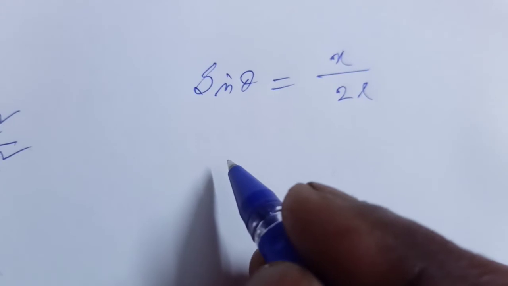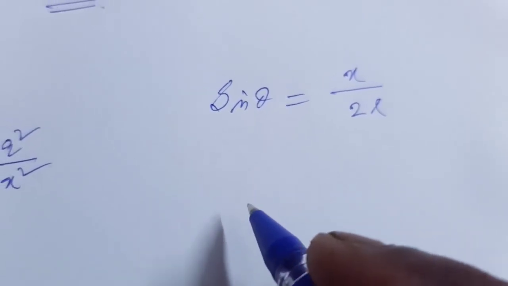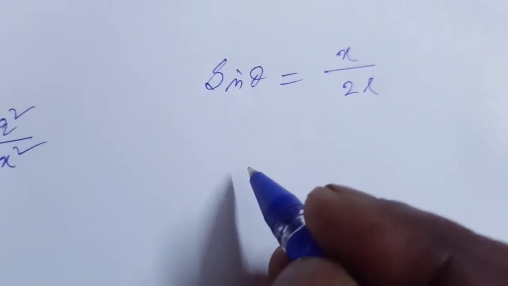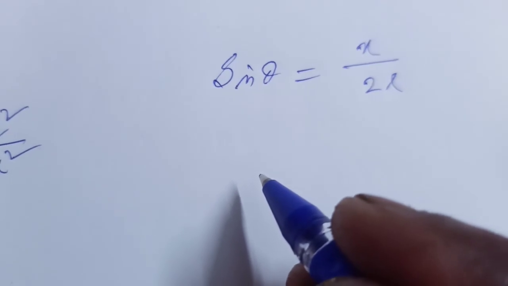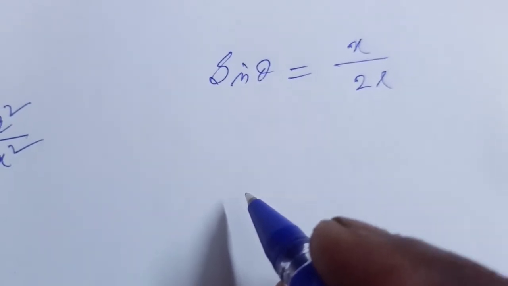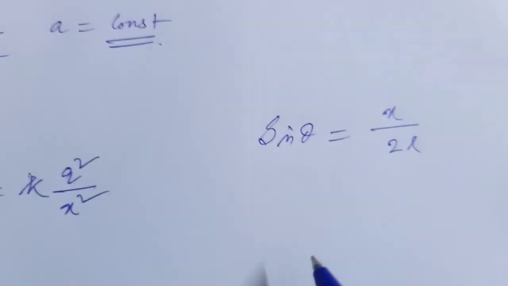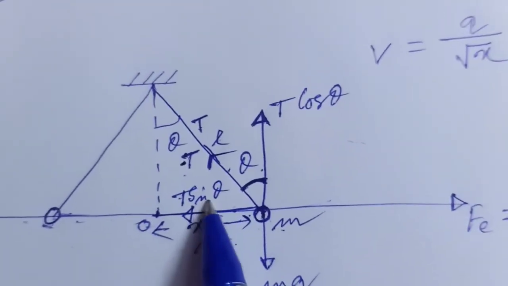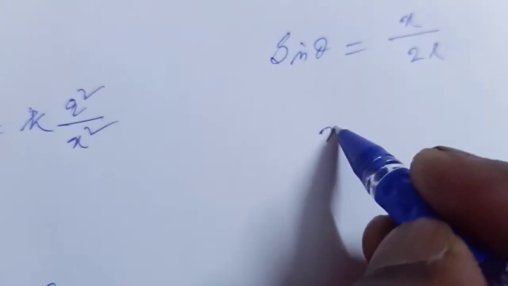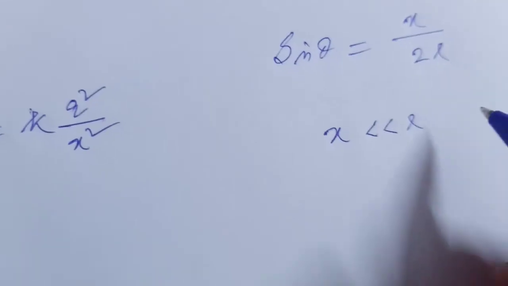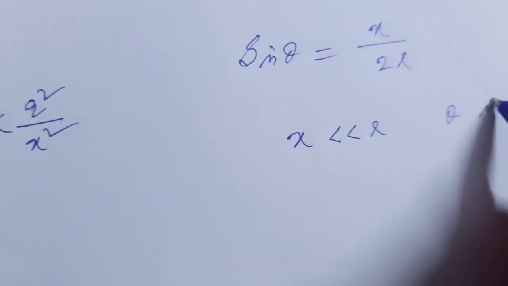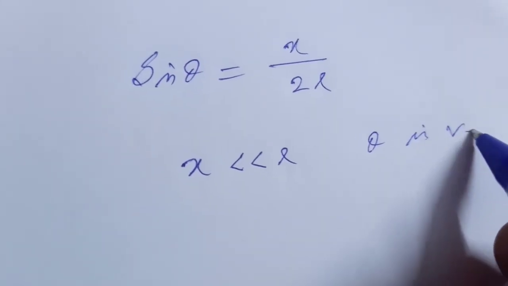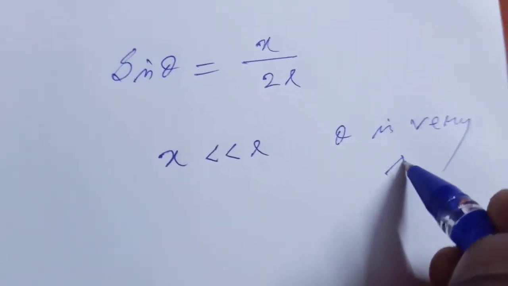Then tan theta, when theta is very small, leaks off, when x is less than L, that means theta is very small. So since x is less than L, theta is very small.